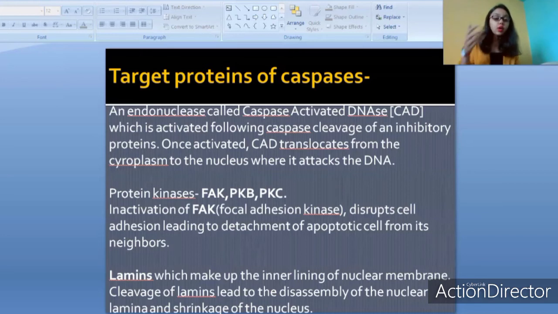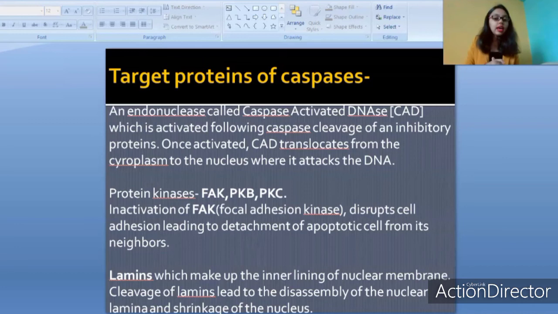Apart from that, it also targets almost a dozen protein kinases like the FAK, PKB, PKC. PKB, PKC stands for protein kinase B, protein kinase C. They also have a role in cell survival. They promote cell survival. So if our caspases cleave PKB, PKC, it means the cell survival is reduced. So the cells move towards cell death, that is apoptosis.